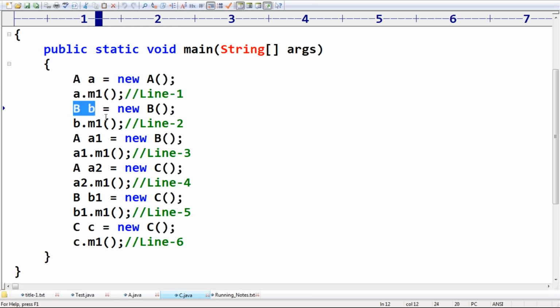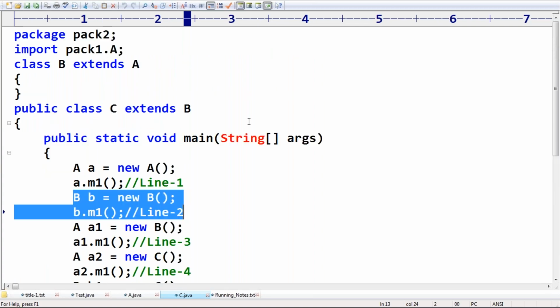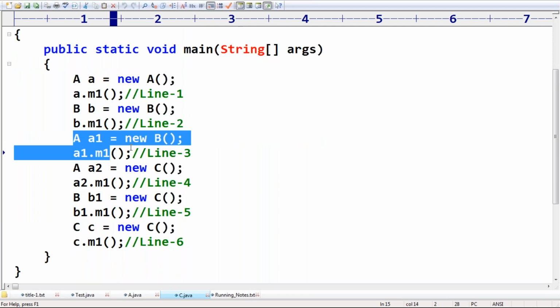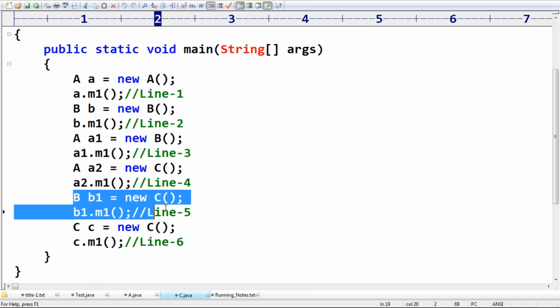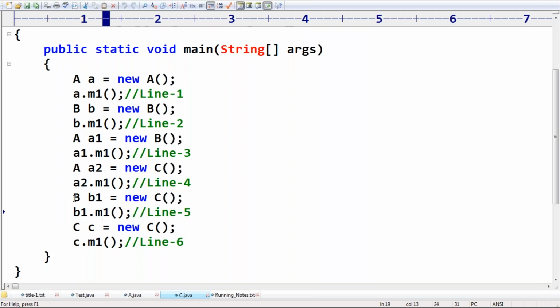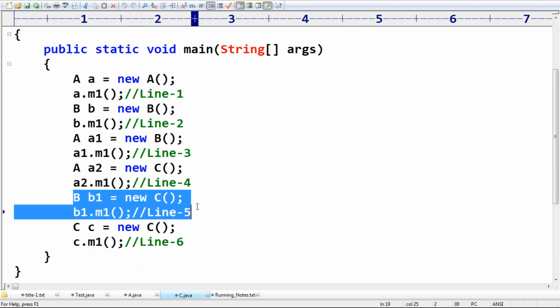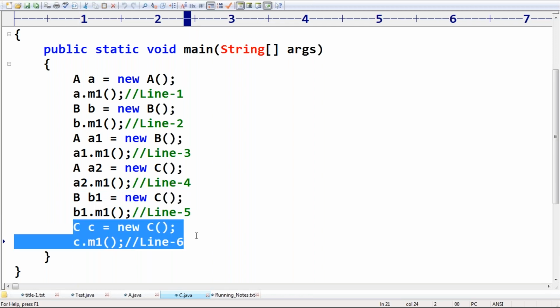But here we are using B, the child class of A, so I have some doubt on line 2. Here the parent reference is gone, and here also the parent reference is gone, but B1 is equal to new C, line 5. Maybe it may be valid. Next, C is equal to new C, c.m1(). I hope it may be valid.